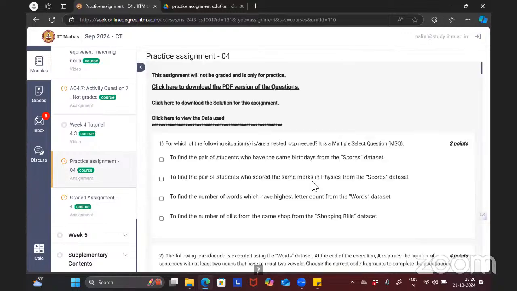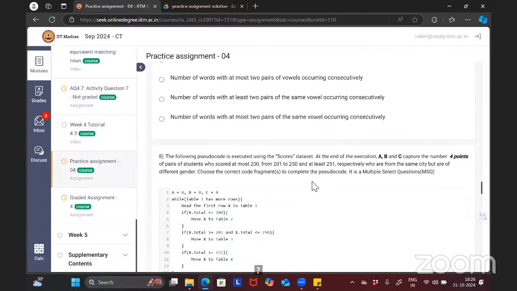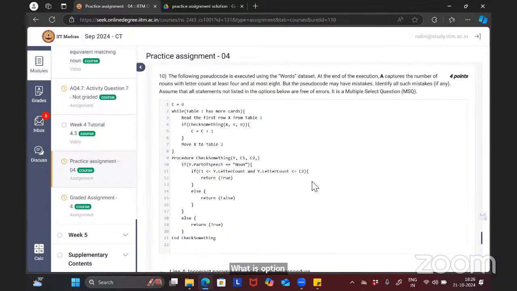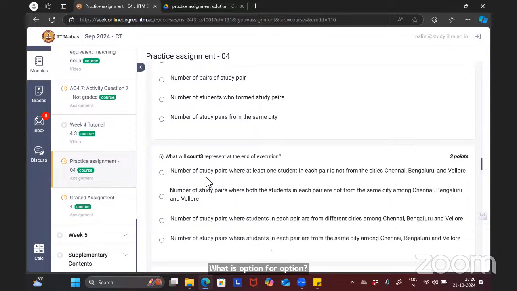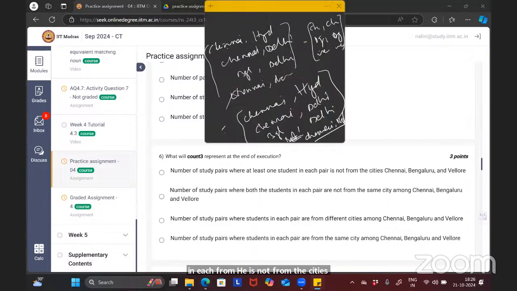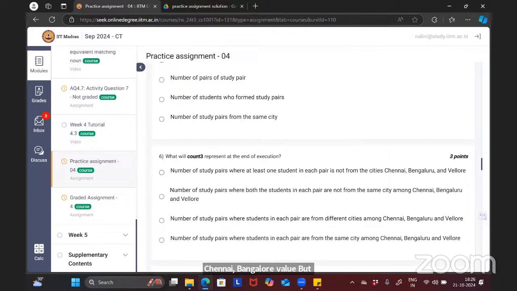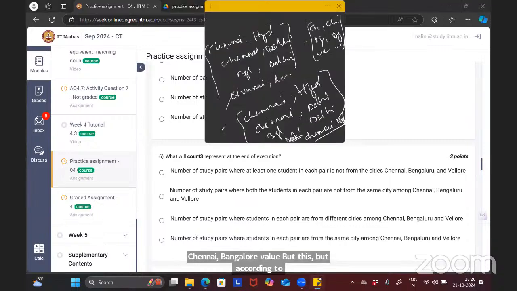What is option 4? Number of study pairs where at least one student in each pair is not from the cities Chennai, Bangalore, Vellore. But according to this option, the student can be from Chennai, Bangalore also, right? According to this option, Chennai, Bangalore students also will be included, no?